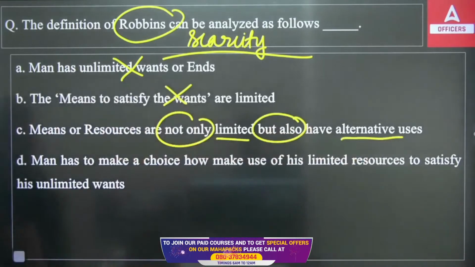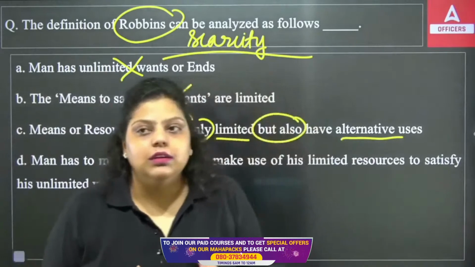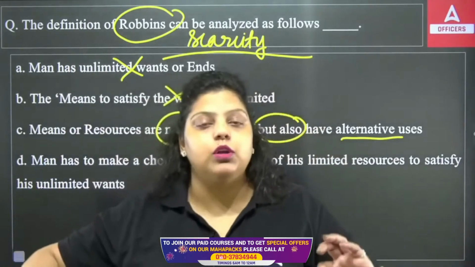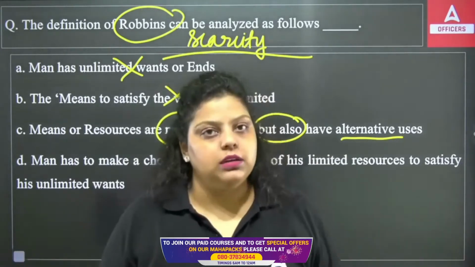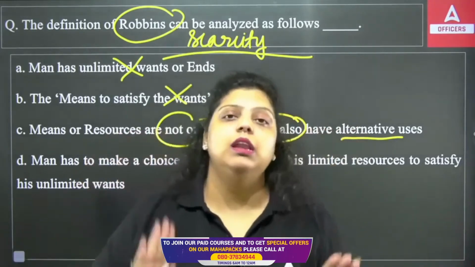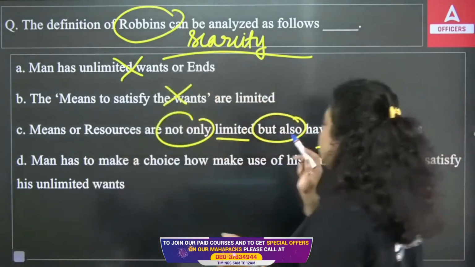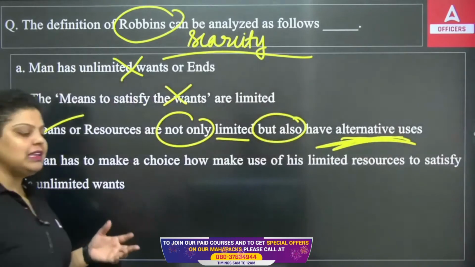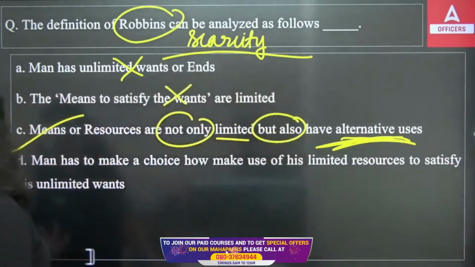If you are saying that resources are limited and needs are unlimited, that's the problem of economy, not the definition. You have to provide a definition which gives the solution to that. So if there are limited resources and unlimited needs and wants, you have to have alternative uses. So the right answer will be C. The maximum utilization of minimum resources is what you have to do. So the right answer will be option C.